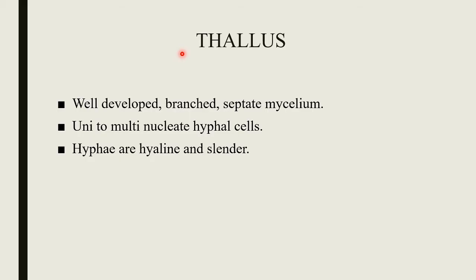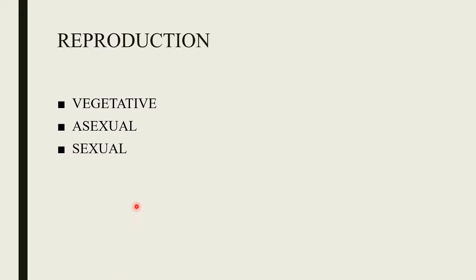Then moving to its vegetative structure, the mycelium is well developed and profusely branched. And it is made up of colorless, slender, tubular, branched and septate hyphae, and the hyphae may unite to multinucleate condition. And they commonly grow superficially, but some hyphae may penetrate into the interior of the substratum to absorb food materials.